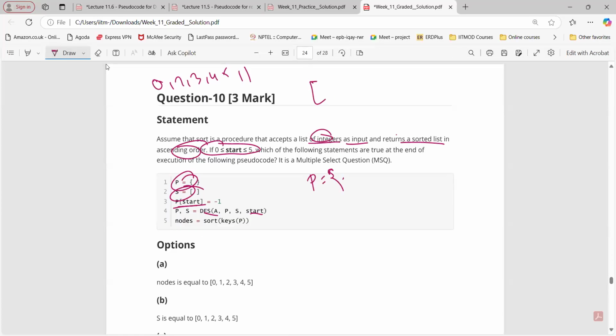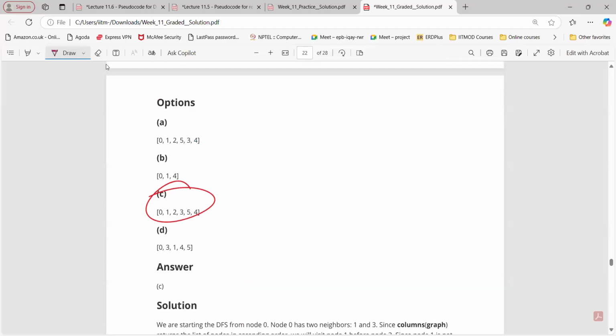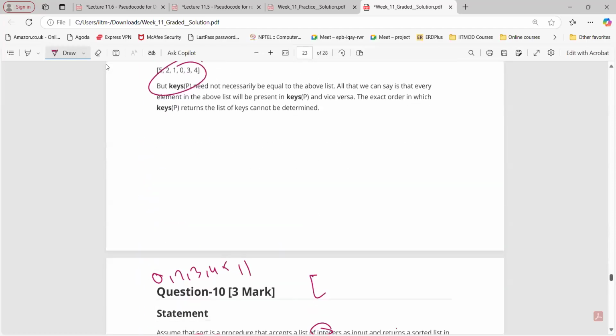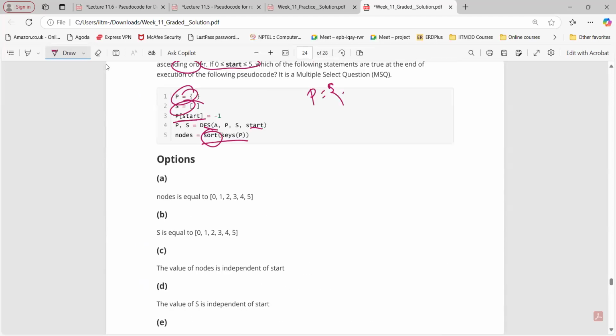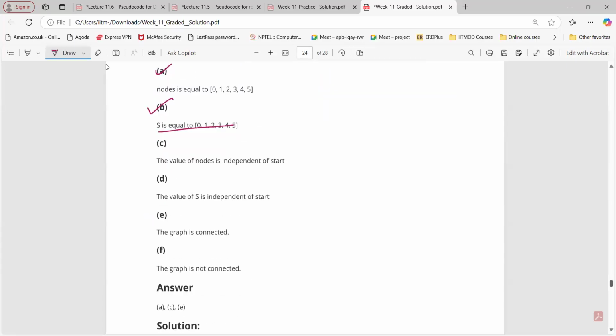Okay, sort is a function, right? Yes, sir. Sort is a function, so anyway we'll get that in the sequence. That is what the sequence is here. Same question, no? So S is basically this one. It is correct. Nodes is sorted keys. Again, if you are sorting, you will get the same thing.